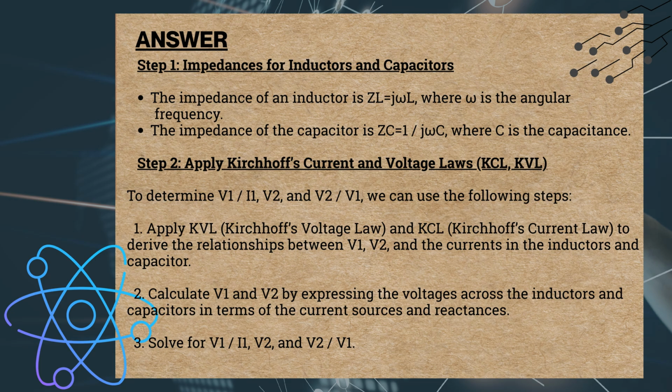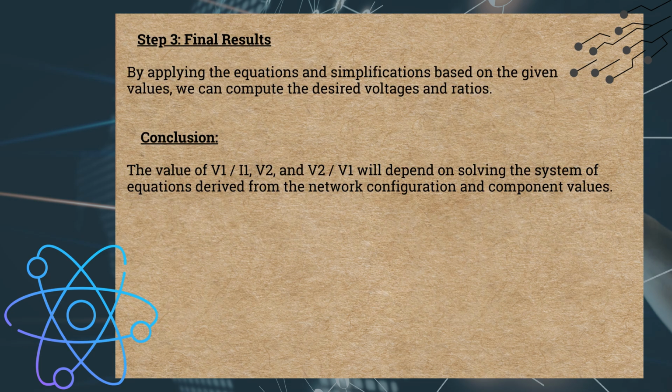V2/V1. Step 3. Final results. By applying the equations and simplifications based on the given values, we can compute the desired voltages and ratios. Conclusion. The values of V1/I1, V2, and V2/V1 will depend on solving the system of equations derived from the network configuration and component values.